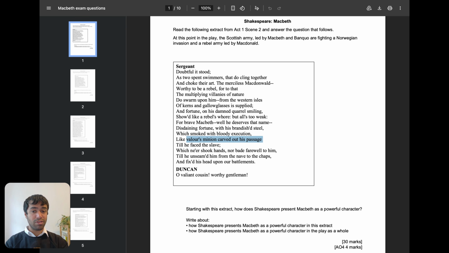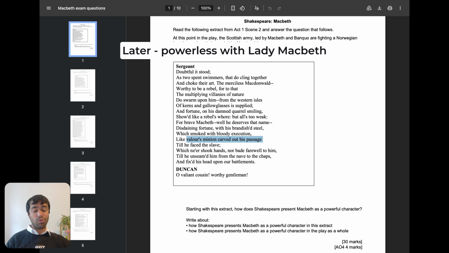For example, I might start to show how he's actually shown to be not that powerful in the way that Lady Macbeth dominates him. So when she says, "when you dare do it, then you are a man", and "I fear he's too full of the milk of human kindness". So I would say in that way, we can see that his wife actually has more power over him.